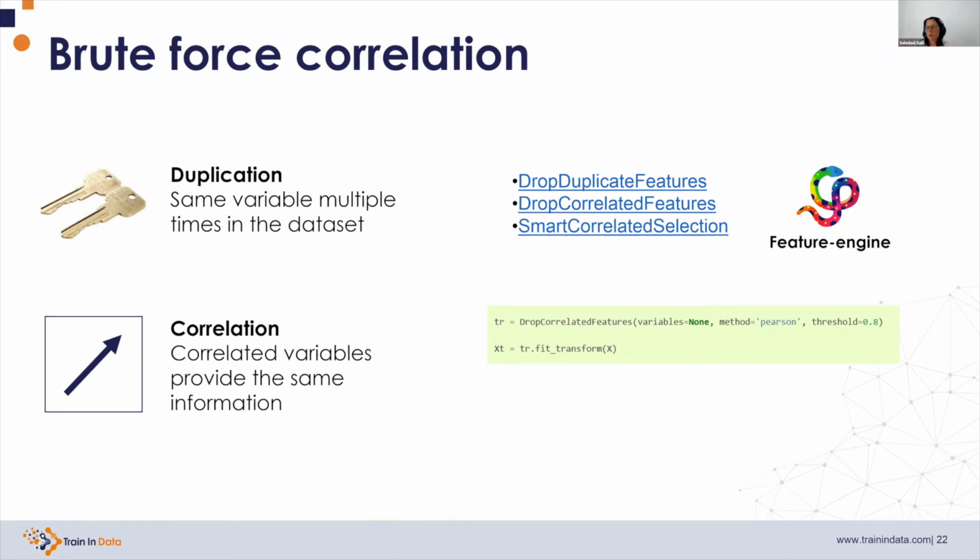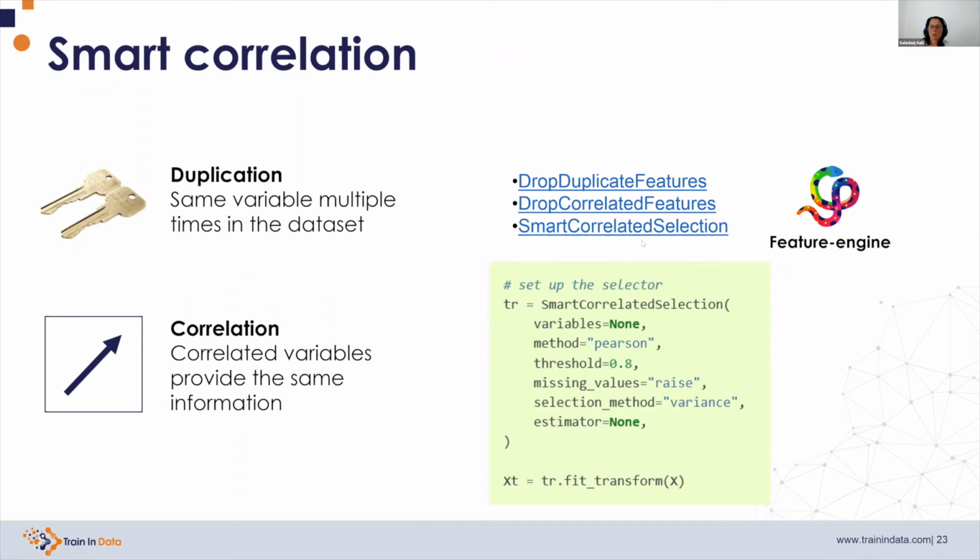Now, this is the brute force analysis. We detect a group of correlated features, we take the first one and we remove the rest. But we could also do something a little bit more smartly. In this case, we would use the smart correlation selection from Feature Engine. Here we have different ways of choosing from the correlated group of variables which one we want to keep. We can indicate again which correlation method we want to use, in this case Pearson, the threshold, and then we can choose how we want to select these features.